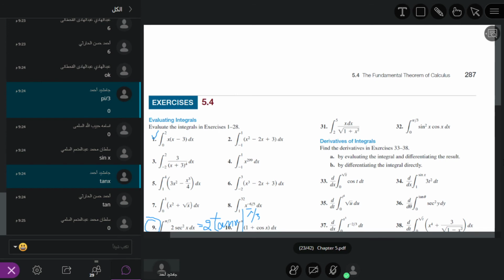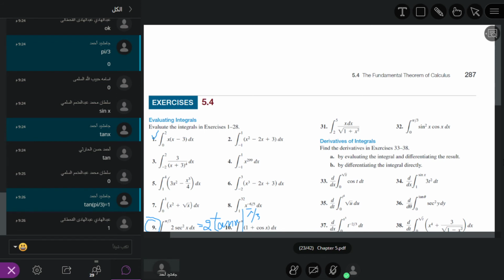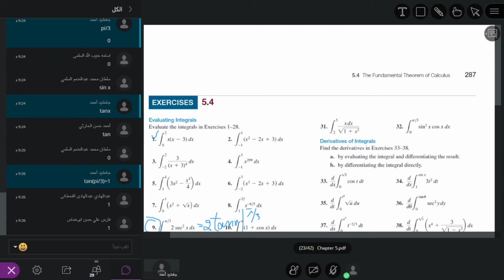It is equal to sine pi by 3 over cosine pi by 3. So 1 times 2, it is equal to 2. So the final answer of question number 9 will be 2.